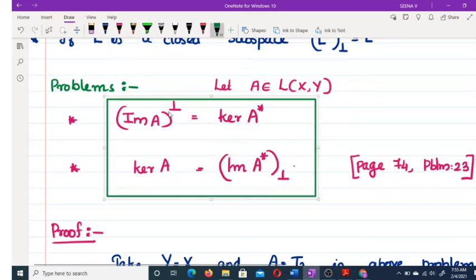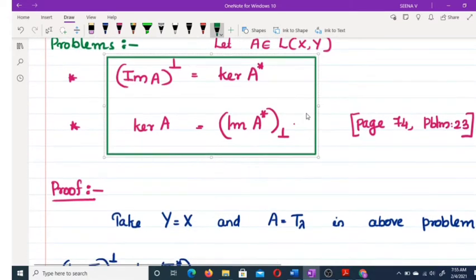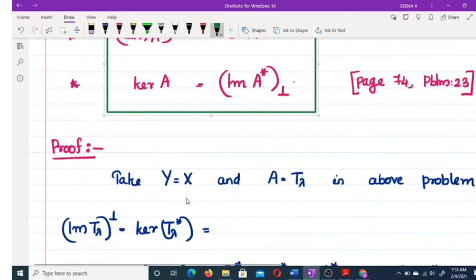Image of A perp equal to kernel A star, where A belongs to L of X, Y. Once again, image of A perp equal to kernel A star. Second one, kernel A equal to image of A star lower perp. So here we are taking Y equal to X and A equal to T lambda.